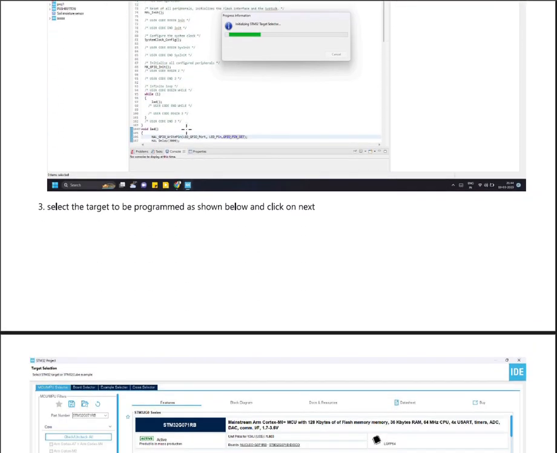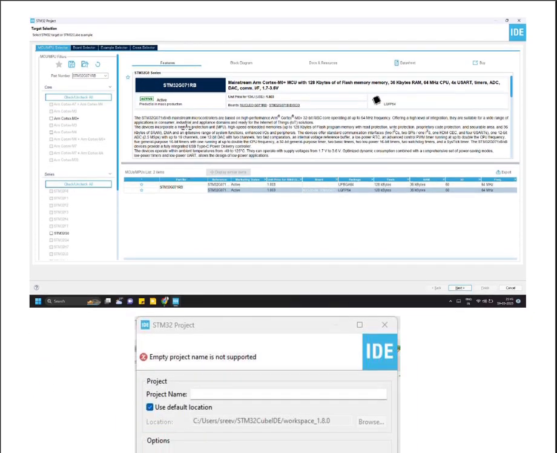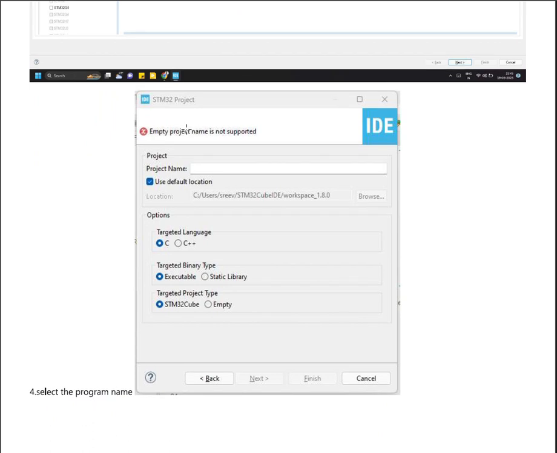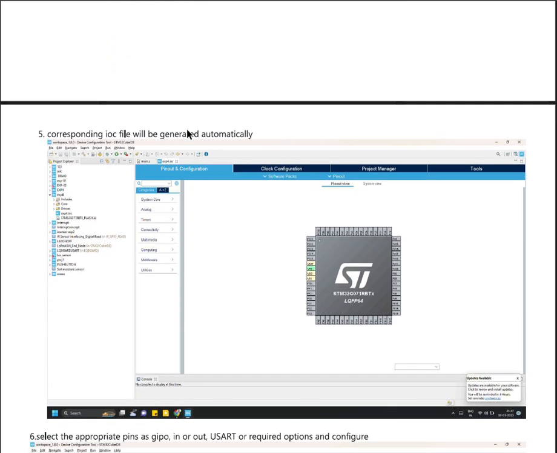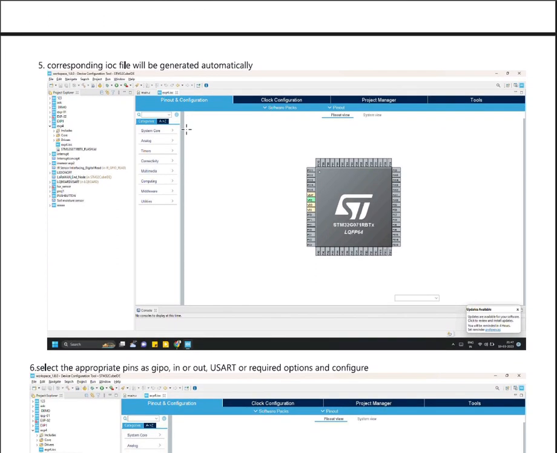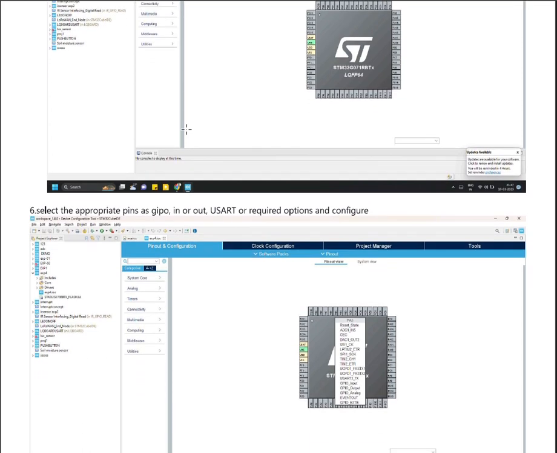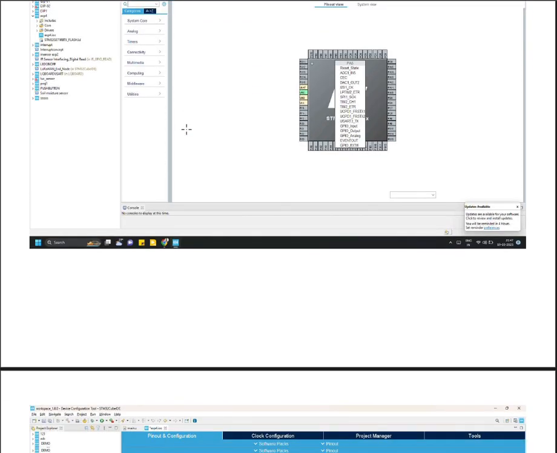Select the target to be programmed as shown below and click on next. Enter the project name for your new project. Once you finish all the above steps, the corresponding IOC file will be generated automatically. Select the appropriate pins as GPIO in or out, USART or required options and configure the pins.